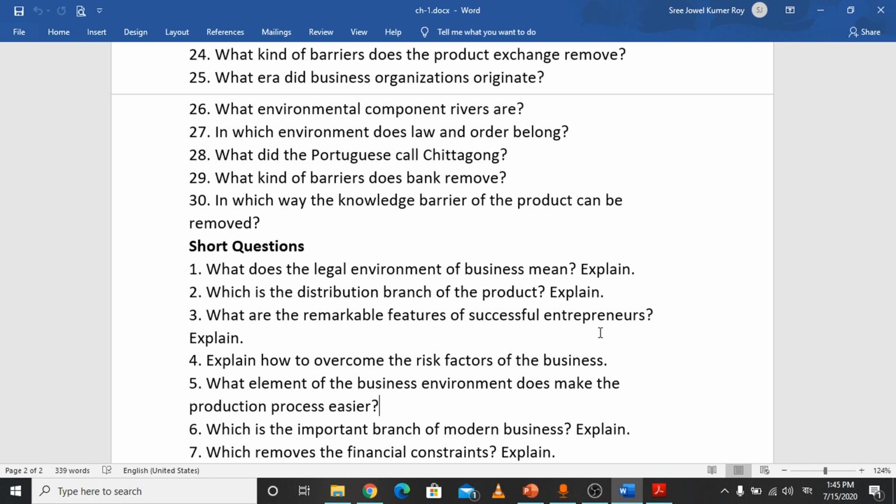When you use automated services rather than manual services, then obviously the result will be good, it will be impeccable. The produced goods will be of very good quality, and with minimum cost you can get the maximum output. So that's why you can say that the technological environment makes the production process easier.